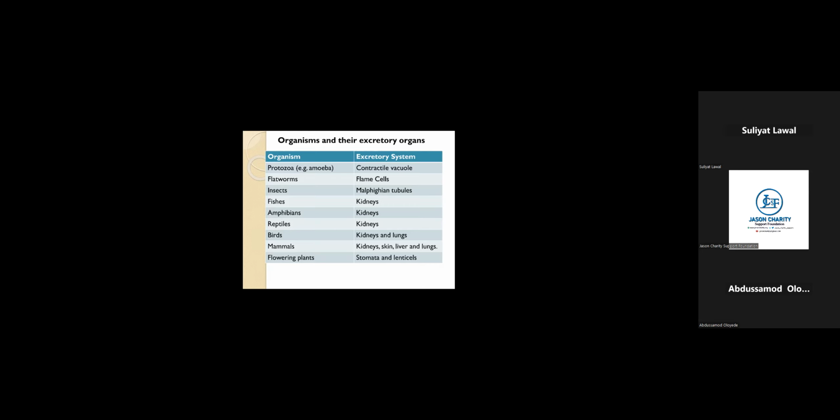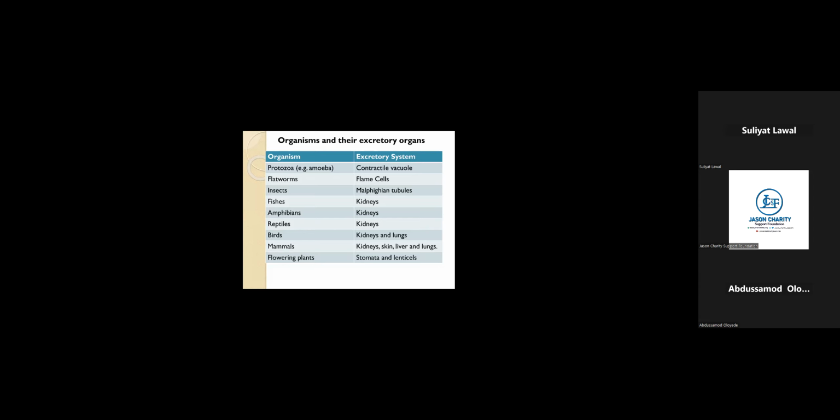Excretory system. Let's start with amoeba. The excretory system for amoeba is the contractile vacuole. Now this organelle, contractile vacuole, serves as an osmoregulator.